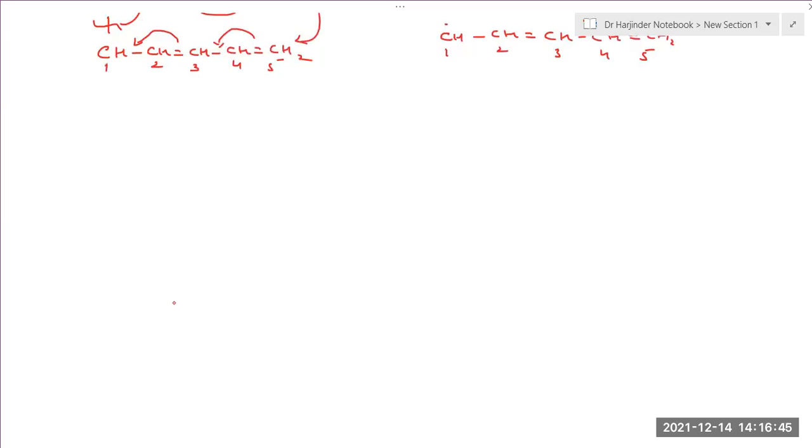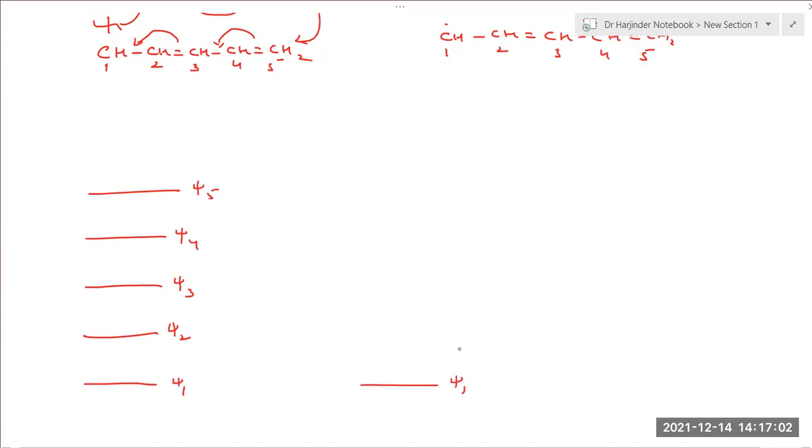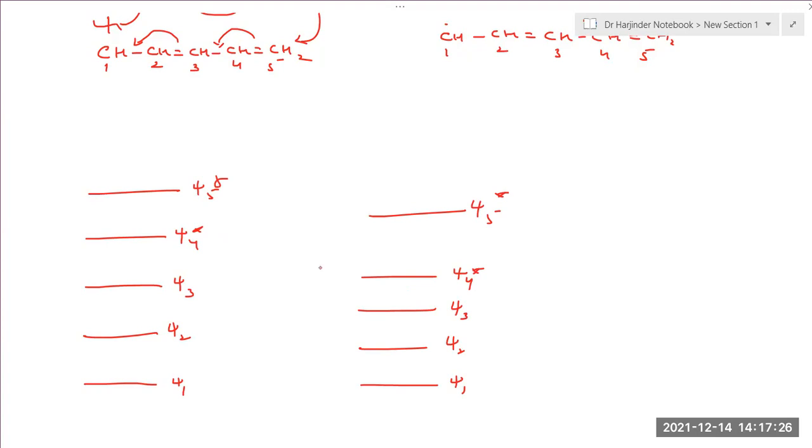5. So what will they be? Psi 1, Psi 2, Psi 3, Psi 4 and Psi 5. Psi 4 and 5 will be antibonding molecular orbitals, and Psi 3 is your nonbonding, and these two are the bonding. Now, how many total electrons are there? 5. So 2 electrons are here, 2 here, 1 is here. Again, 2 here, 2 here, 1 is here. So this Psi 3 is your SOMO.